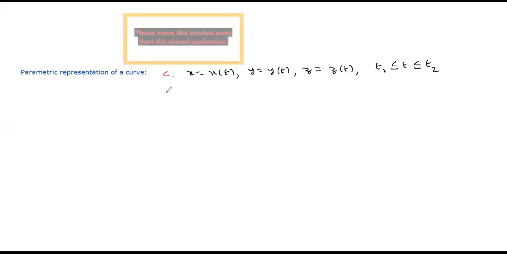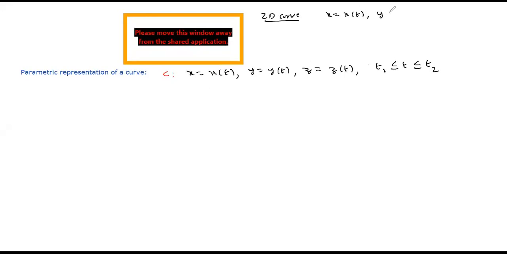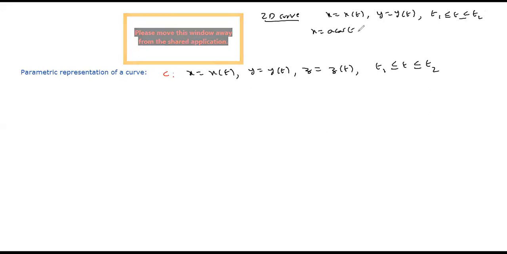You know the parametric representation of a two-dimensional curve. In case of a two-dimensional curve, there are only two variables, x equal to x of t, y equal to y of t, where t is varying from t1 to t2. Something like, if you remember, x equal to a cos t, y equal to a sin t.